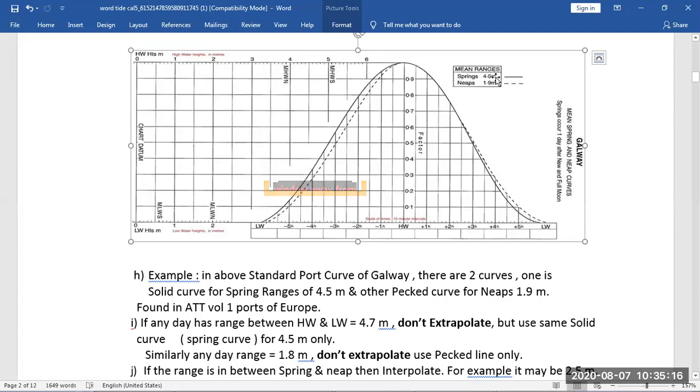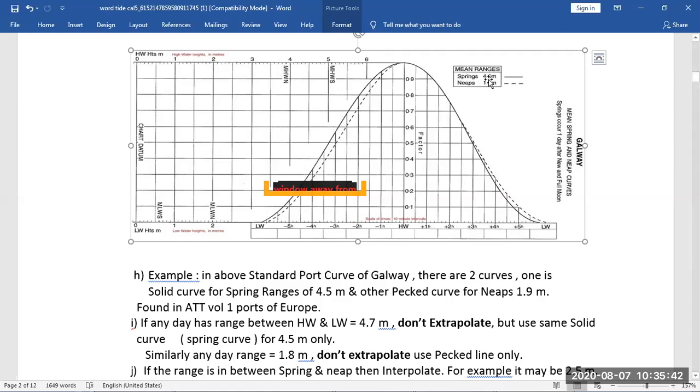And also you have the range. It's 4.5 meter. If the range of tide is 4.5 meter, we will use this line. If the range of tide is 1.9 meter, we will use this line. If it is in between, we will do interpolation. We will use somewhere here or in between that. Suppose this is 2, this is 4.5. If it is 3.5, we will use a graph in between this.